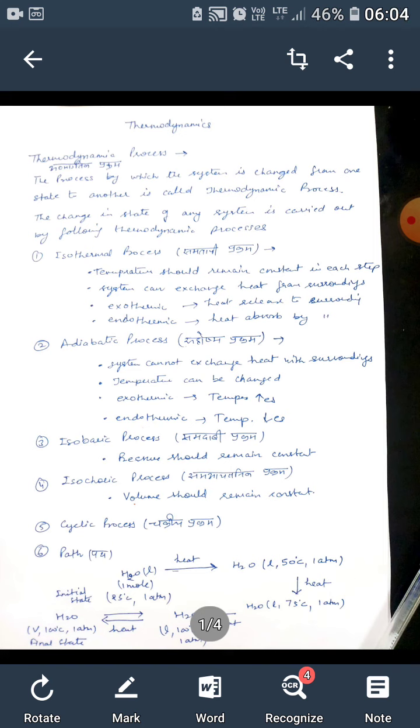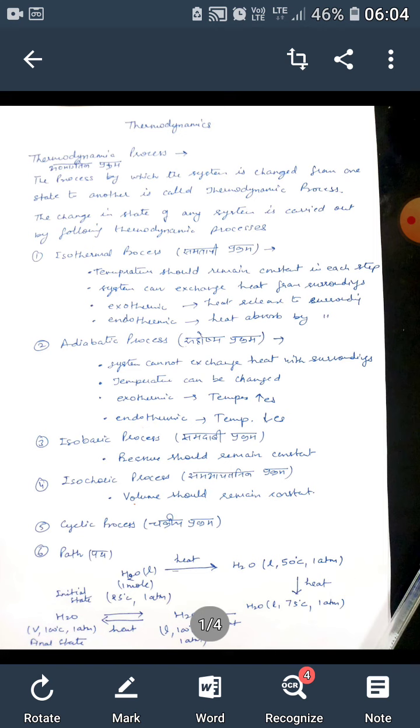Number 2 is adiabatic process, that is Rudhoshma Prakram. In this process, system cannot exchange heat with surrounding. Temperature can be changed. In exothermic process, temperature increases, and in endothermic process, temperature decreases.